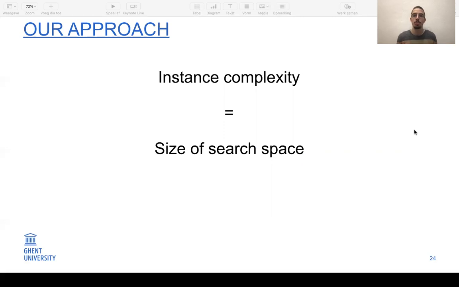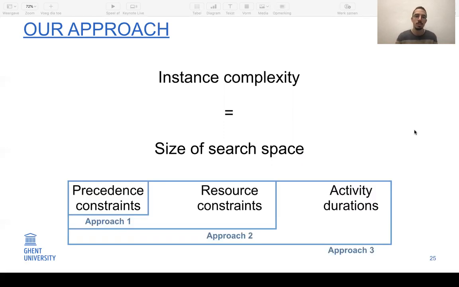So our approach to instance complexity is to express it as the size of the search space, or in other words, we count the number of feasible schedules that are relevant for the problem, which is, if we minimize makespan, we will count the number of active schedules, because the optimal solution will always be an active schedule. We will take 3 approaches throughout this chapter.